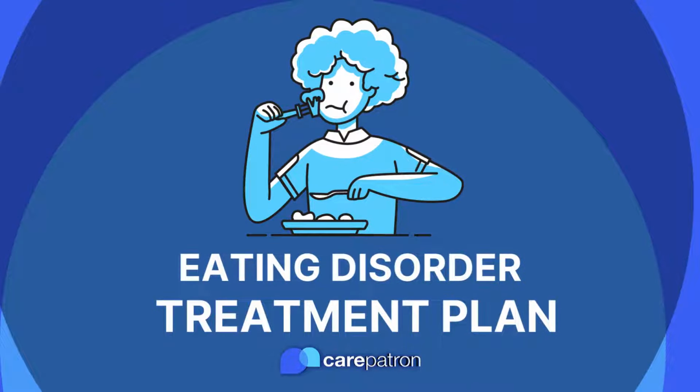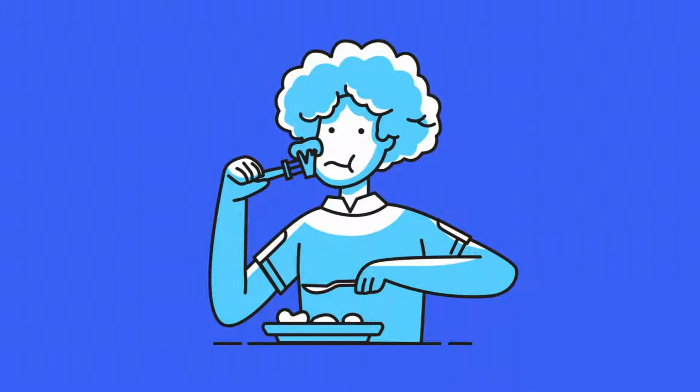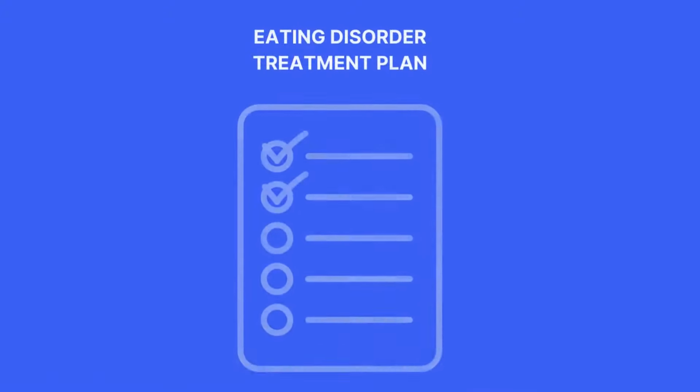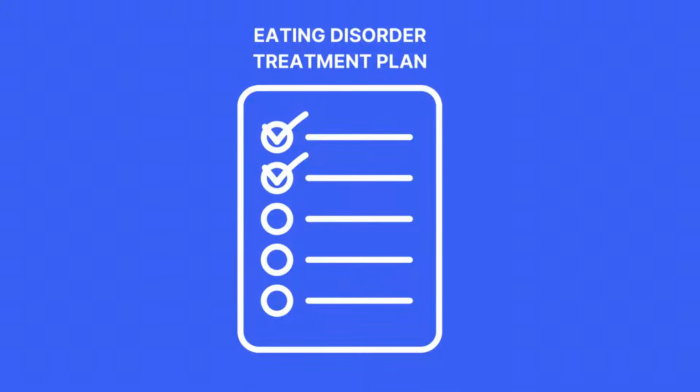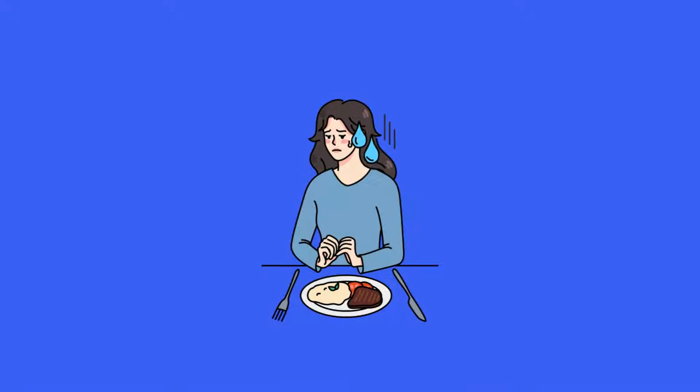An eating disorder is a condition that involves eating in a disordered way, such as eating very little or very large amounts of food, or purging food you have eaten. An eating disorder treatment plan is a comprehensive and individualized plan of care that outlines a course of treatment for an individual suffering from an eating disorder.